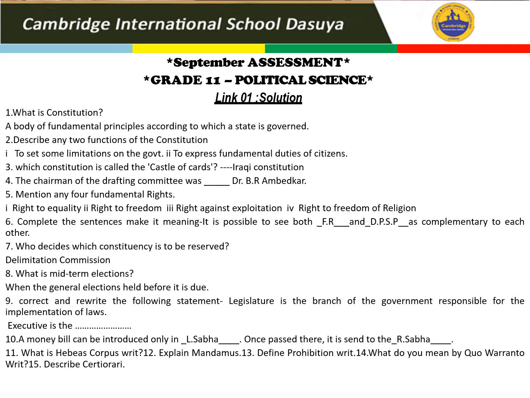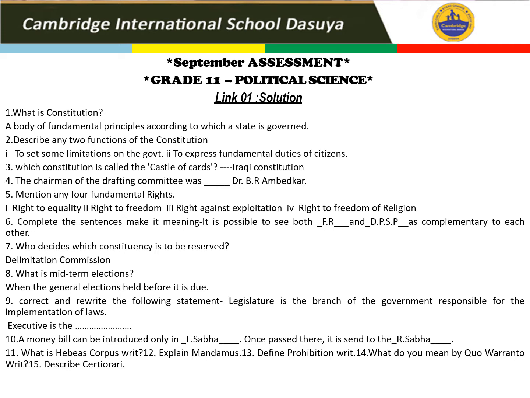Correct the statement. Legislature is the branch of the government responsible for the implementation of laws. The correct answer is executive is that same branch. A money bill can be introduced only in Lok Sabha. Once passed, then it is sent to Rajya Sabha.